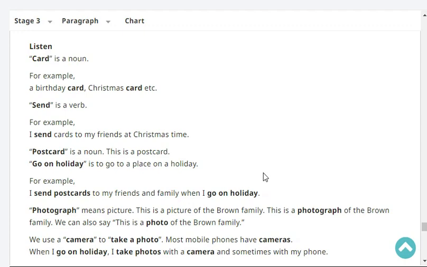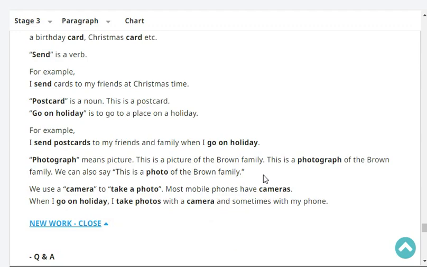Postcard is a noun. Go on holiday is to go to a place on holiday. Another word for holiday is vacation. For example, I send postcards to my friends and family when I go on holiday. Photograph means picture. So this is the picture of the Brown family, or this is a photograph of the Brown family. We can also say this is a photo of the Brown family.